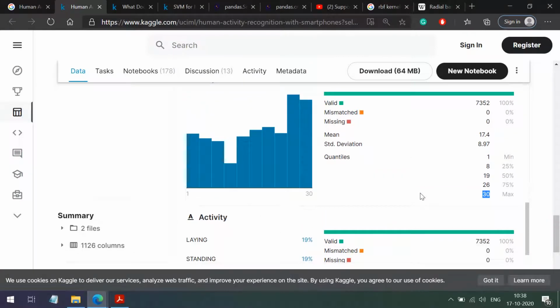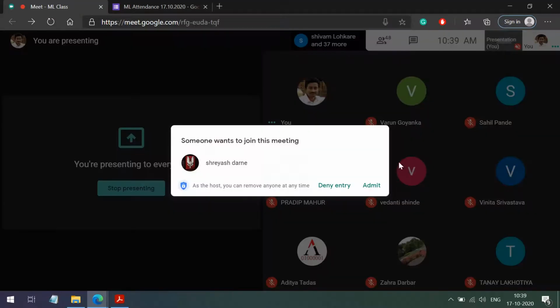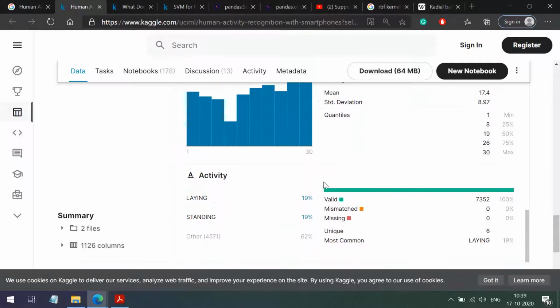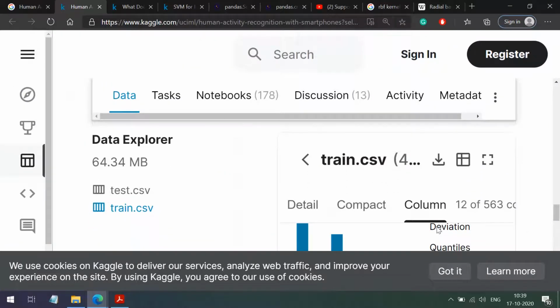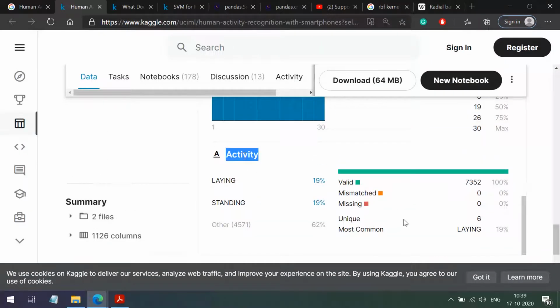Actually these are those 30 persons. So 1 represents person 1, 2 represents person 2, and like that. The total number of readings in the training data is 7352. So subject is storing the number representing the persons, and then we have activity. Let me zoom. In the activity column we have the class labels.